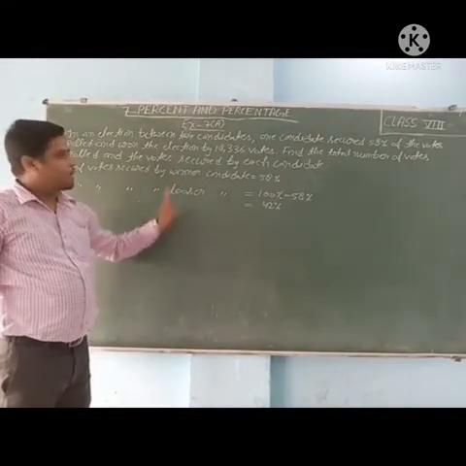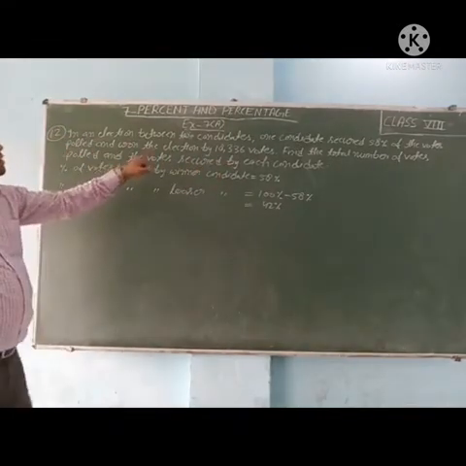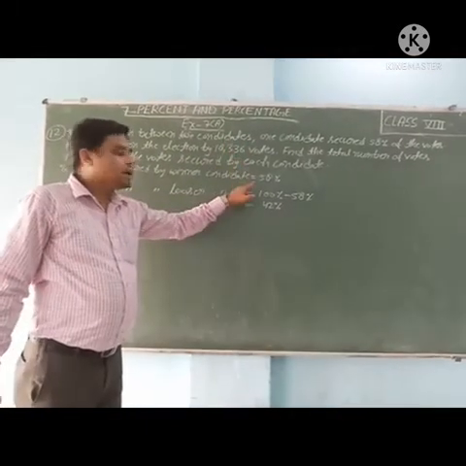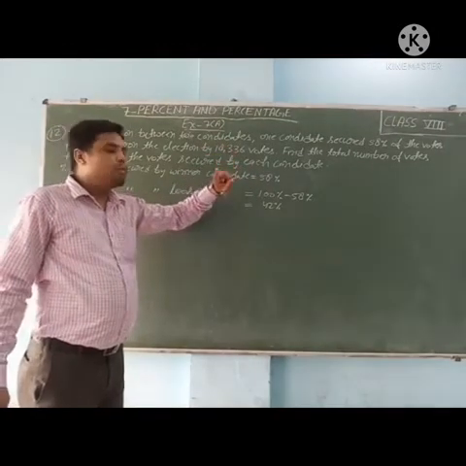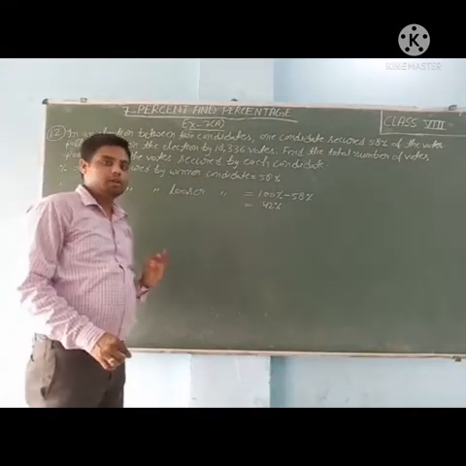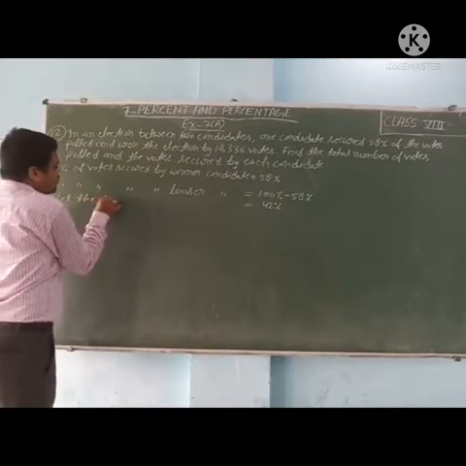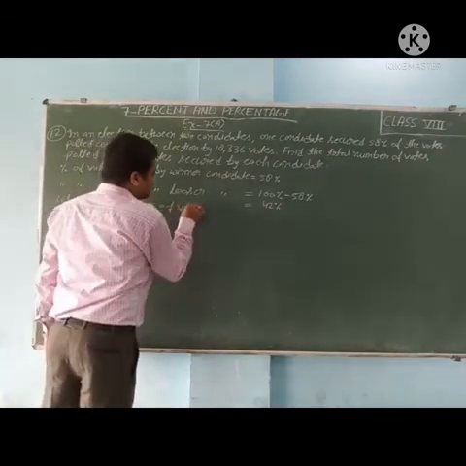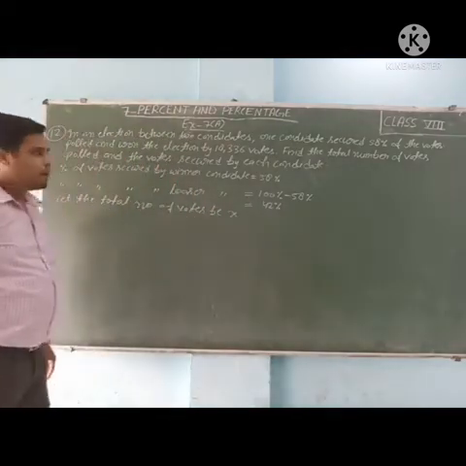We have both. And what else do we have? Of the votes polled, and won the election by 18,336 votes. It means winner candidate secured 18,336 votes more than loser candidate. Now see how we will make the equation. Let the total number of votes be x.